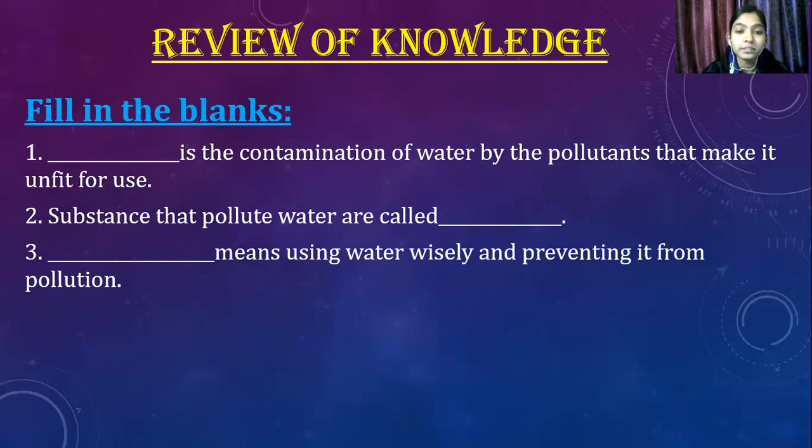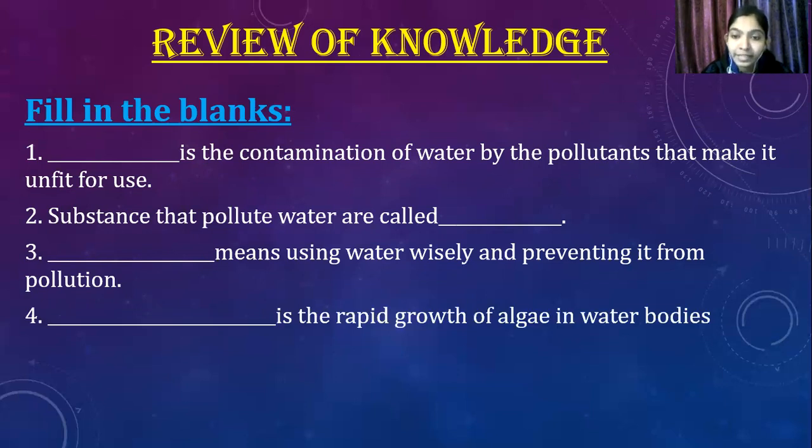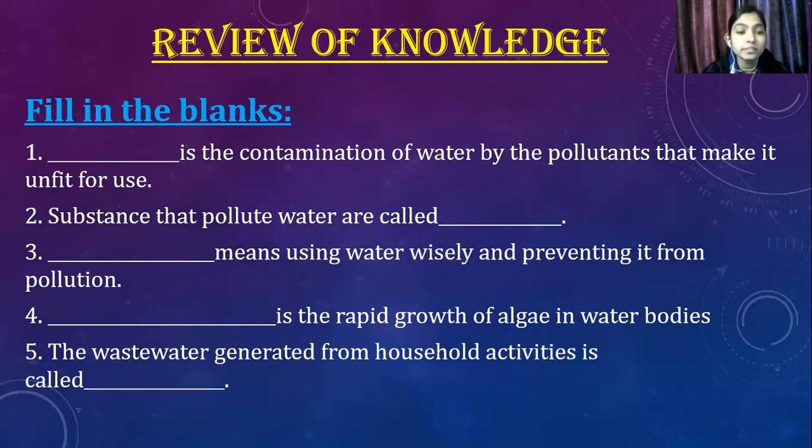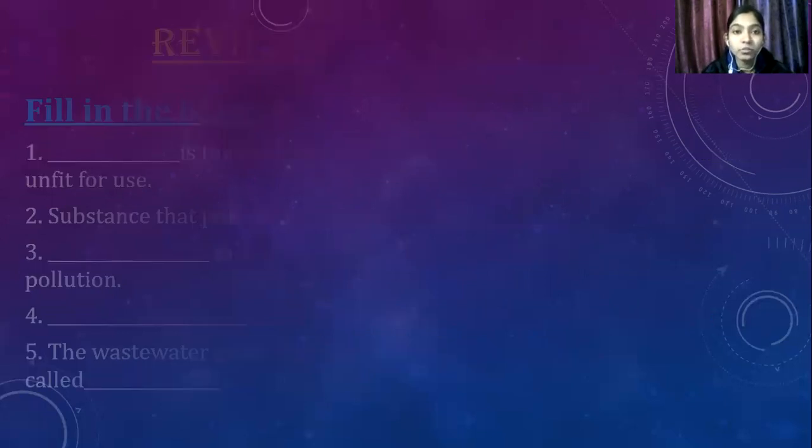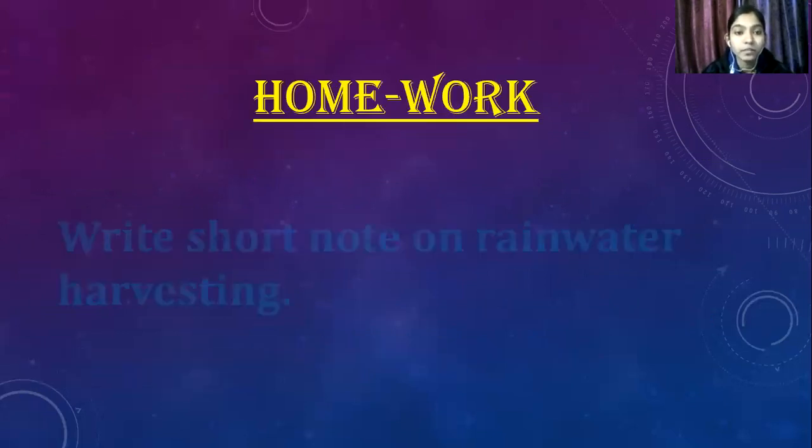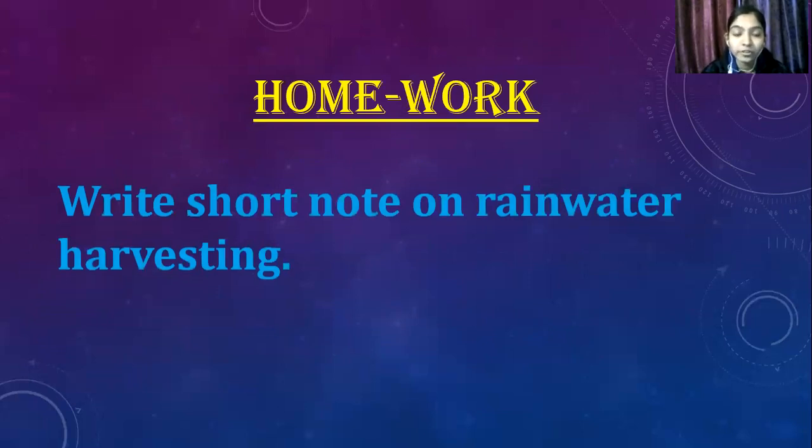Okay. Next is, what is the rapid growth of algae in water bodies? Algal bloom is the rapid growth of algae in water bodies. Okay. So next is, the wastewater generated from household activities is called what? The wastewater generated from household activities is called sewage. Very good. So students, this is your homework. Write a short note on rainwater harvesting.